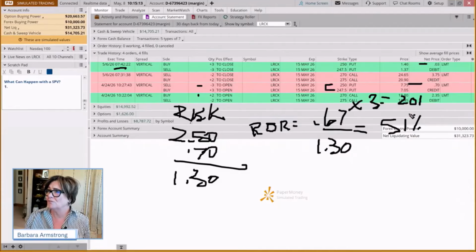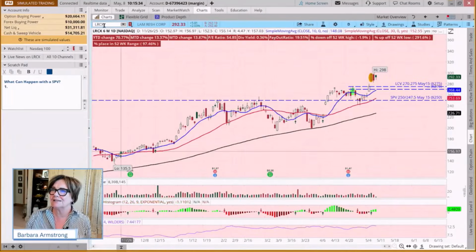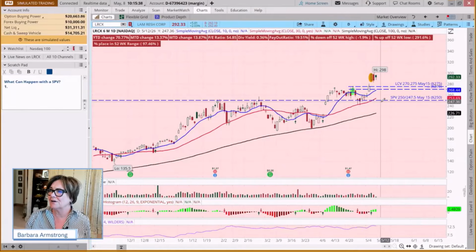And you might say, well, we made more on the other one. We made 280 on the other one. So therefore, that's the better trade. And we had a higher return on risk. So why would I do a short put vertical when I could do a long call vertical? And this is another question that's come up in the surveys. So why do you place one type of trade versus the other?